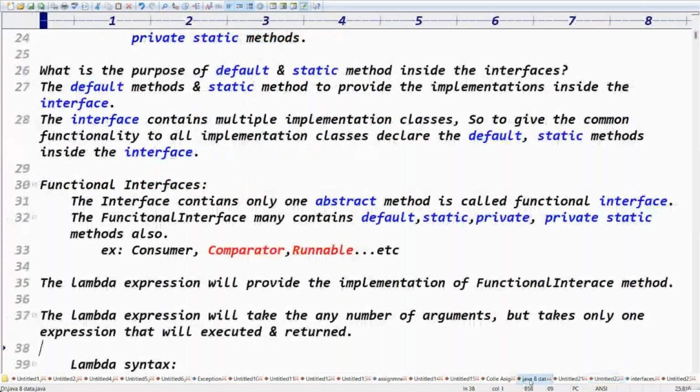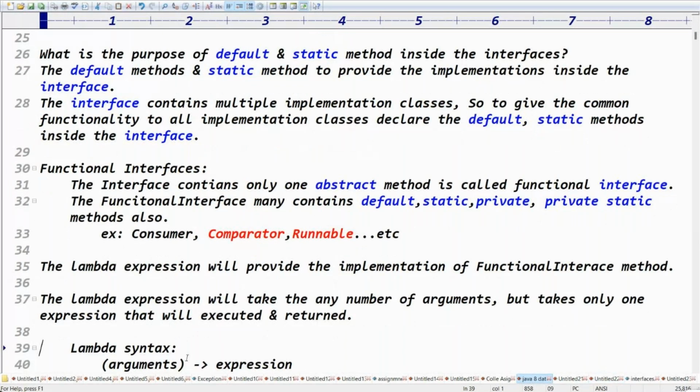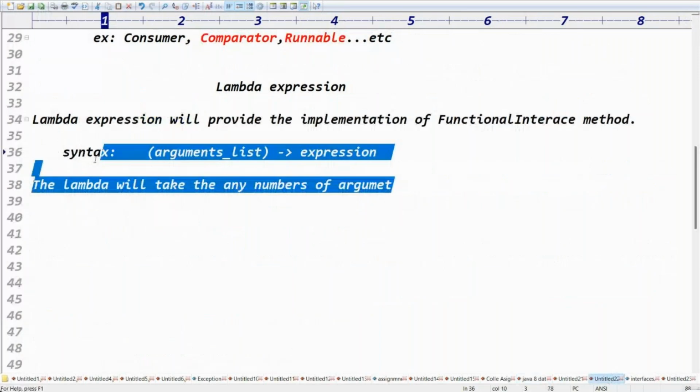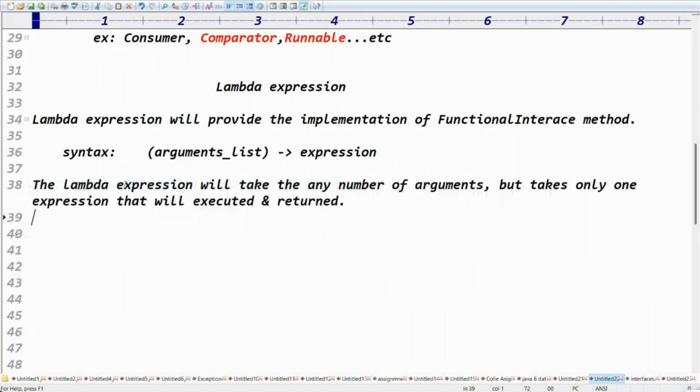Read this point, everyone: the lambda expressions will take any number of arguments, but only one expression that will be executed and returned.